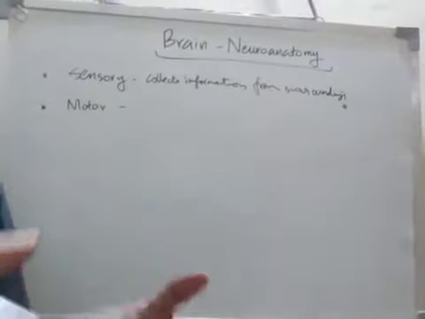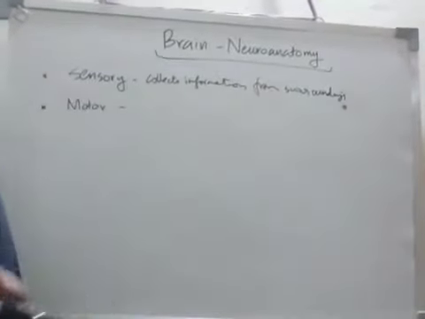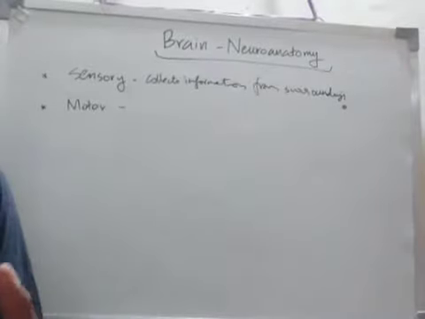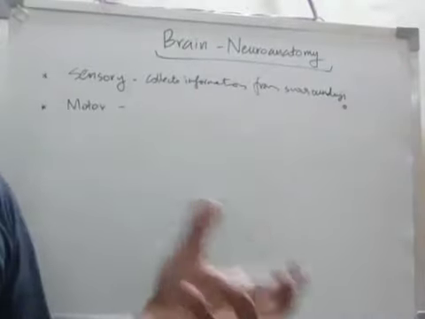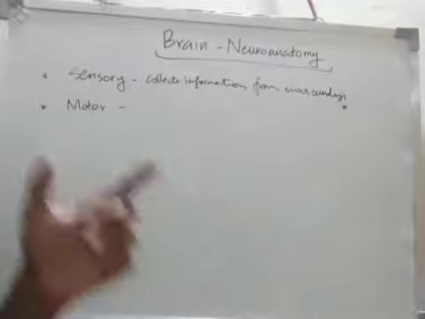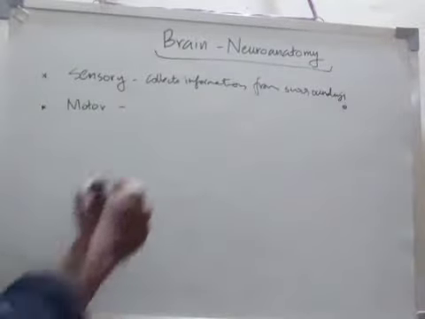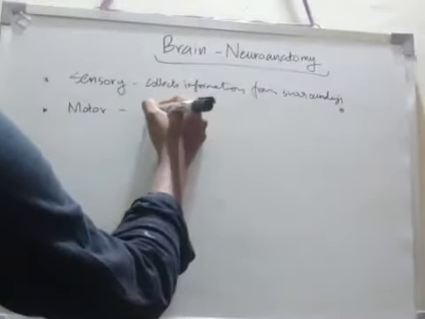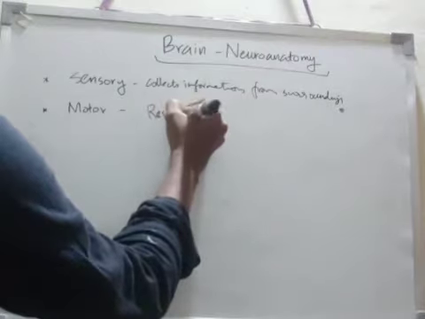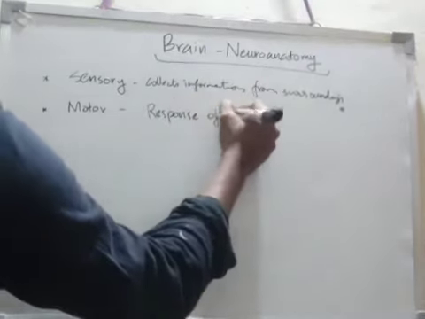The sensory part collects the information from the surroundings and helps in gaining knowledge and experience, whereas the motor part is responsible for the response of the body.